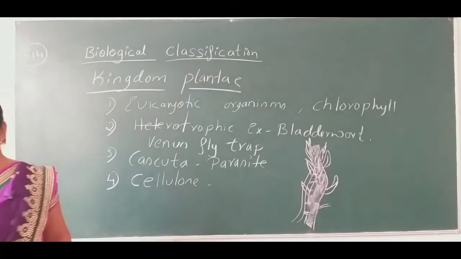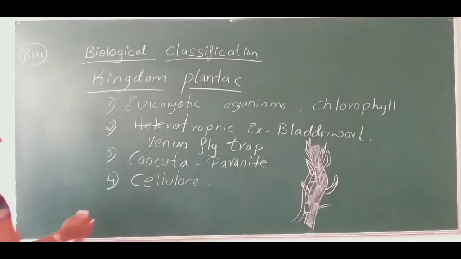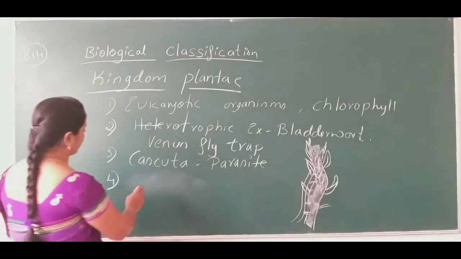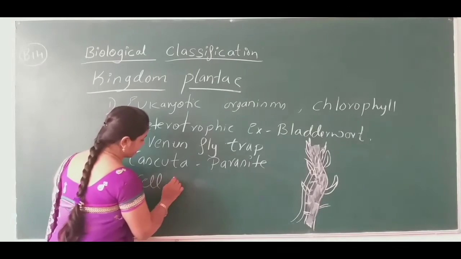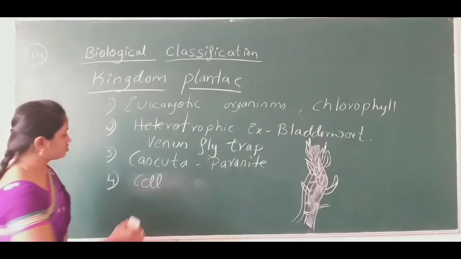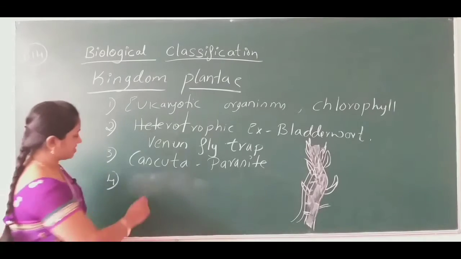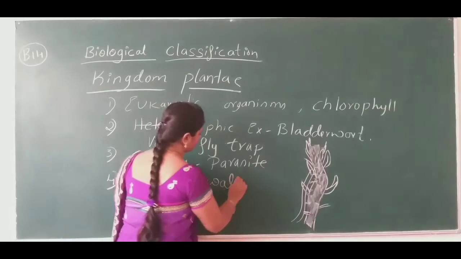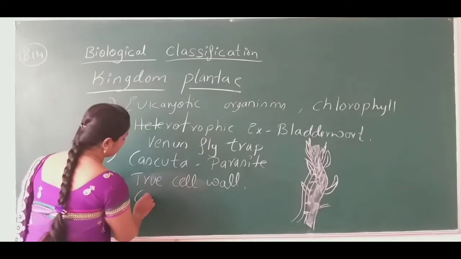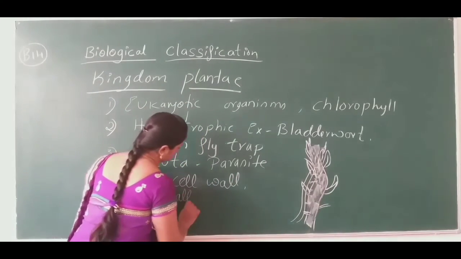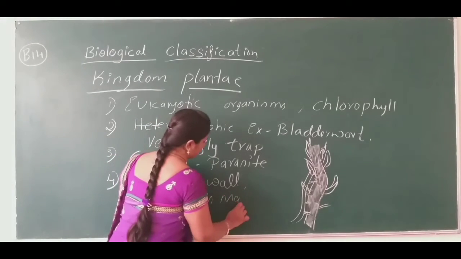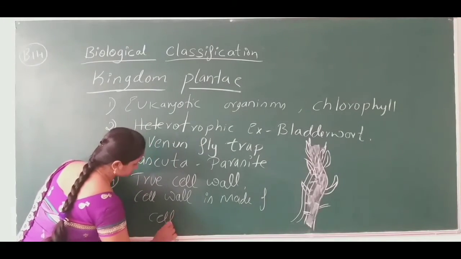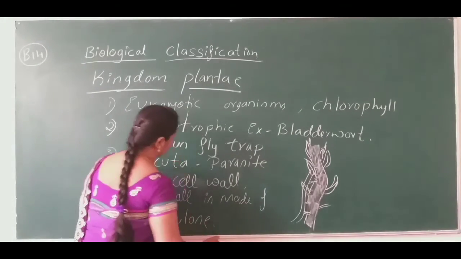Let me write in words so that you can remember that character. It has true cell wall, and the cell wall is made of cellulose.